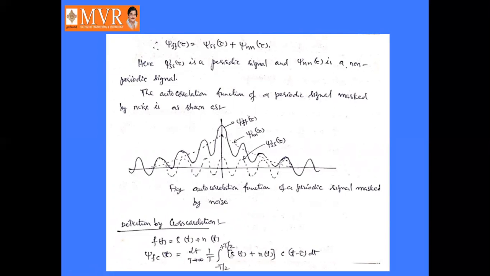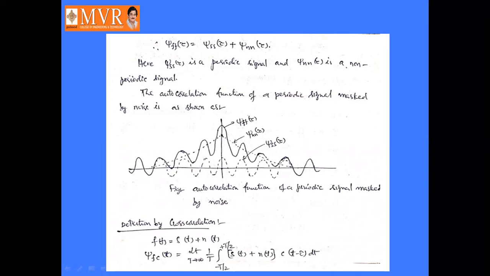Now next, detection by cross correlation. Here we are taking f of t as the received signal, a combination of periodic signal and noise signal, that is s of t plus n of t, and c of t is the noise signal here. So the cross correlation of the resultant signal f of t and c of t can be represented as limit t tends to infinity 1 by t into integral minus t by 2 to plus t by 2 f of t into c of t minus tau dt.